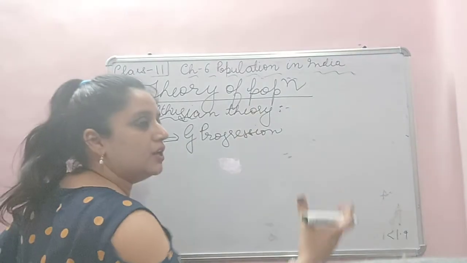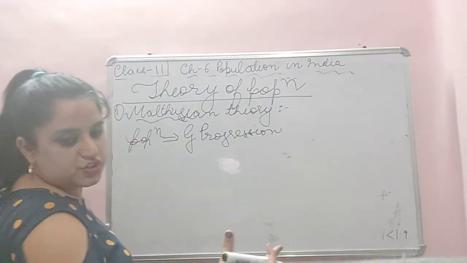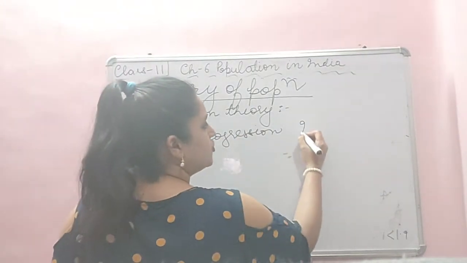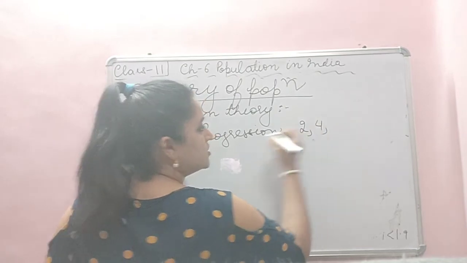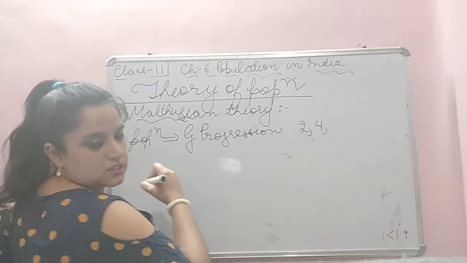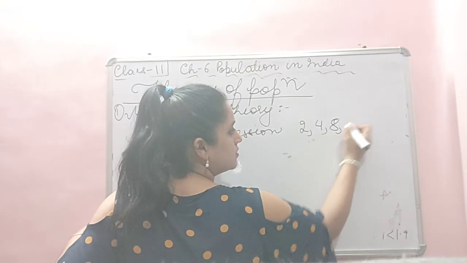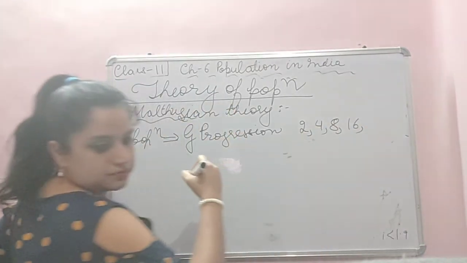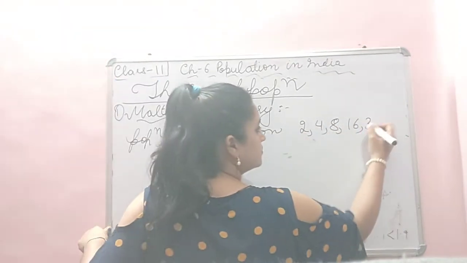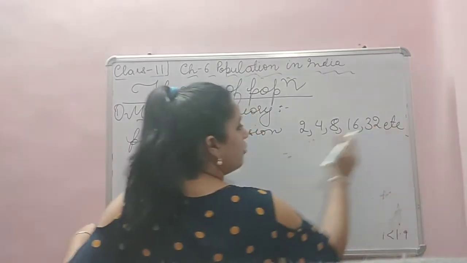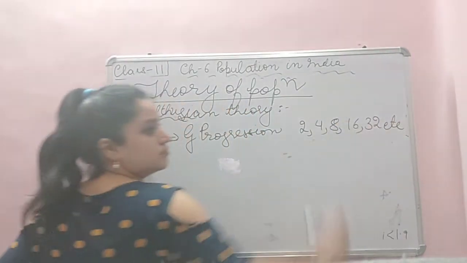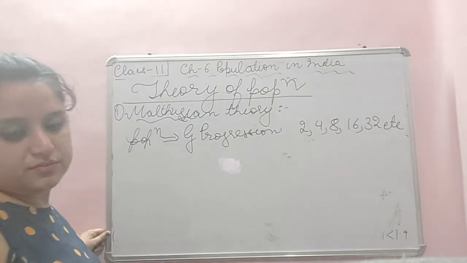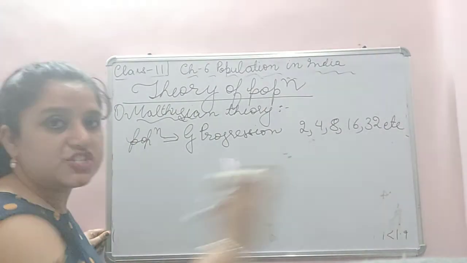Which is double the population. When you do it in mathematics, it will look like this. Now population is growing in this way. In this progression it is growing.